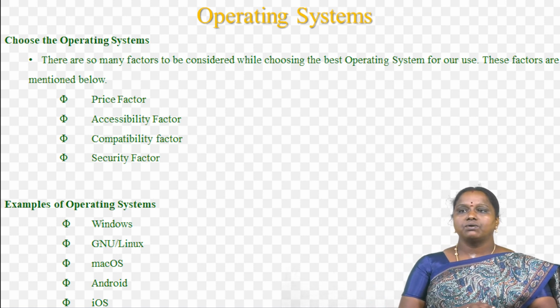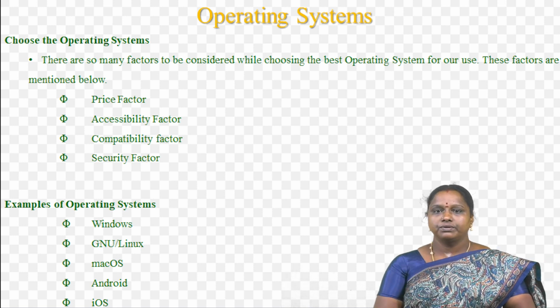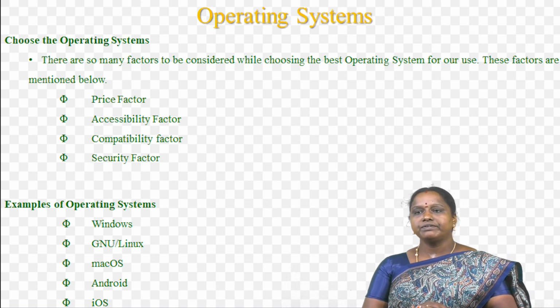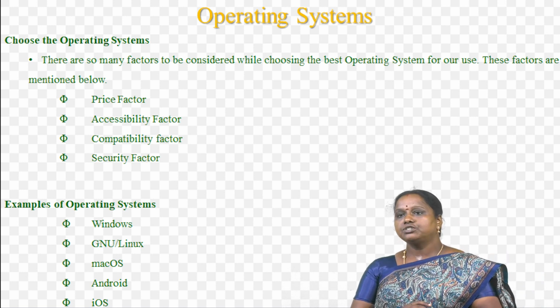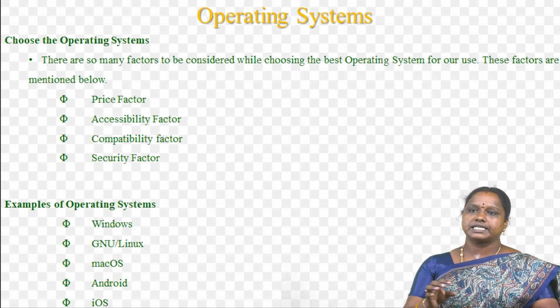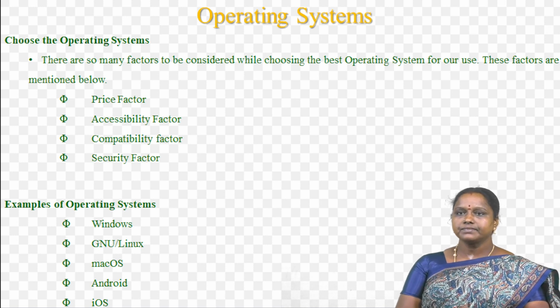You must choose the OS which supports the applications which are required by you. And the last one is security factor. The security factor is also a factor in choosing the correct OS, as Mac OS provides some additional security, while Windows has slightly fewer security features.